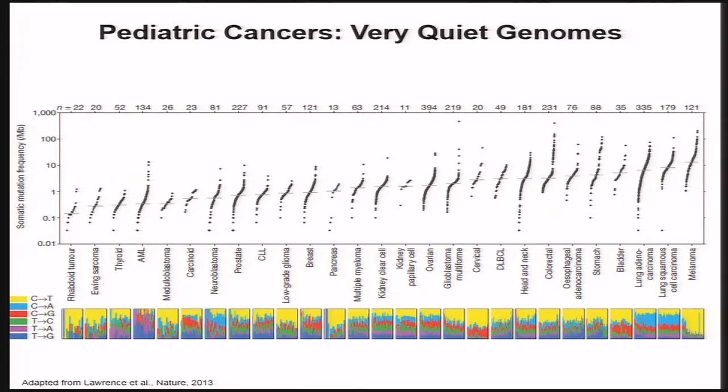And so with the next generation sequencing efforts, I think one of the major themes that emerged for us in pediatrics is that by and large, these genomes are really quite quiet. And I just highlight here a few pediatric cancers that I will mention over the course of the talk. One is rhabdoid tumors. These are generally defined by lesions in the SWI/SNF complex with loss of SNF5. Ewing sarcoma, which is a solid tumor defined by EWS-ETS translocations, medulloblastoma, a pediatric brain tumor, and then neuroblastoma, which is a neural crest-derived tumor.